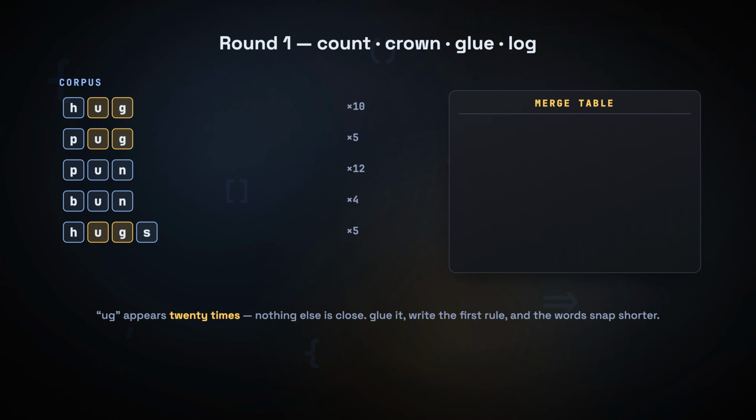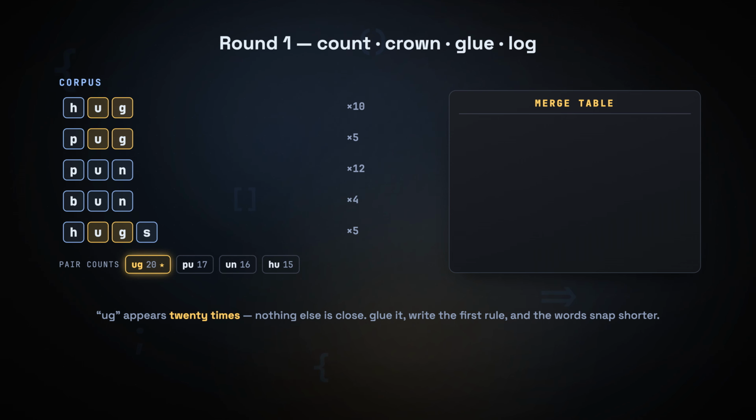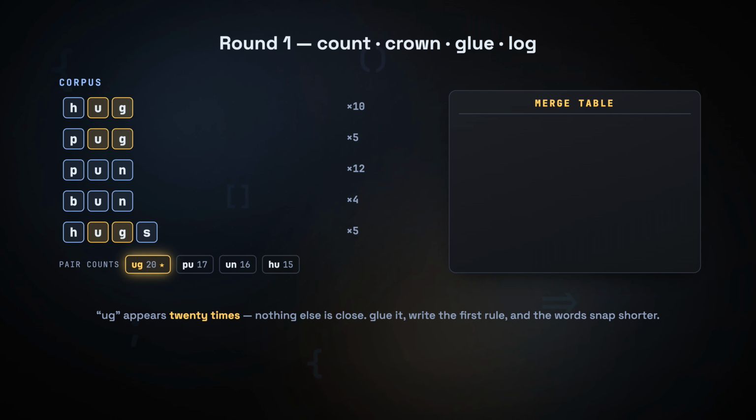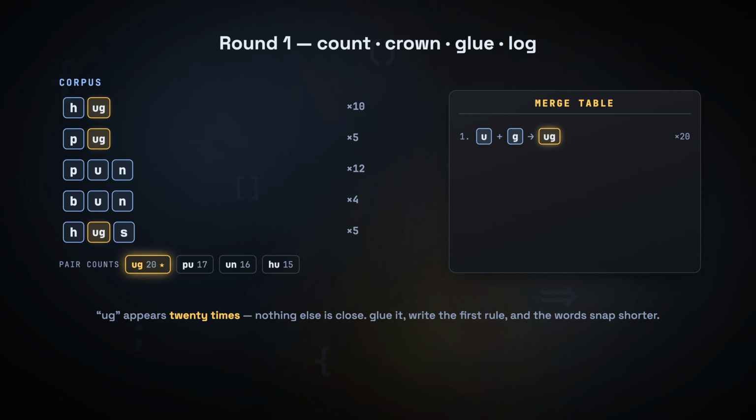Round 1. We sweep across every word and count every adjacent pair. The pair you hear in the middle of hug, the ug sound, also shows up in pug and twice in hugs. Add it all up across the corpus, and that one pair appears 20 times. Nothing else comes close, so it wins. We glue those 2 characters into one new piece, ug, and we write our very first rule into the merge table. Now look at the words on the left. Everywhere they were spelled out letter by letter, the 2 characters slide together and fuse into a single ug tile with a snap. The words just got shorter.